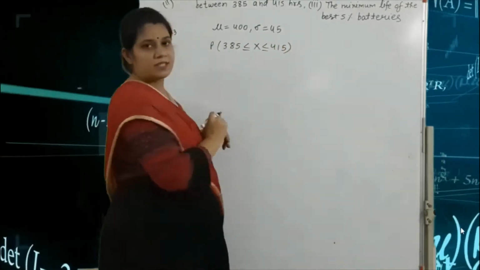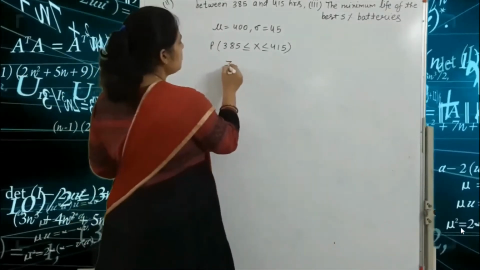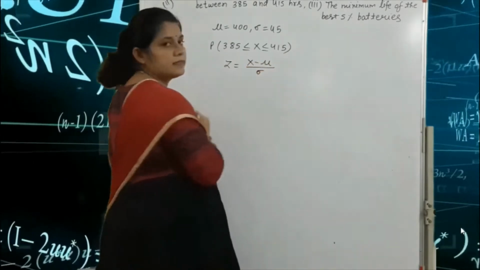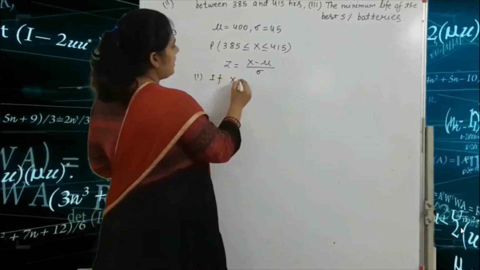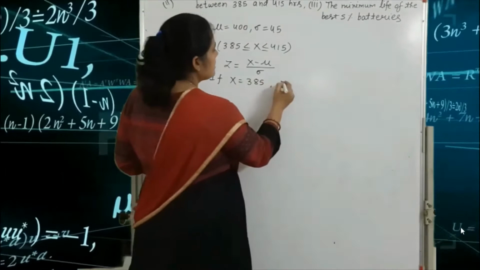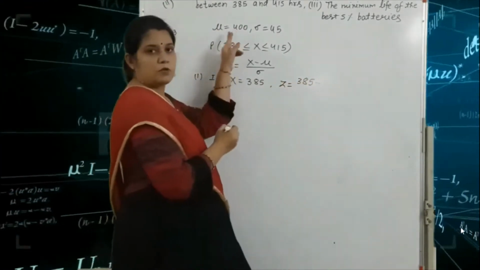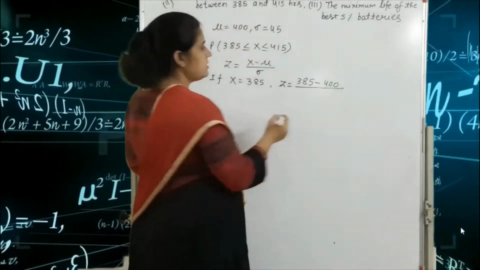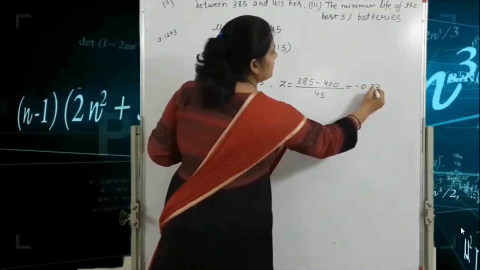First we convert into Z form. The formula is Z is equal to X minus mu divided by sigma. If we take X equal to 385, then Z is equal to 385 minus mu, which is 400, divided by sigma, which is 45. So we get minus 0.33.